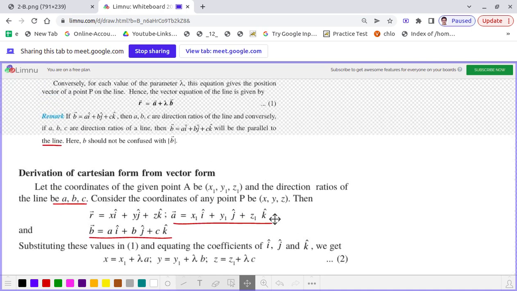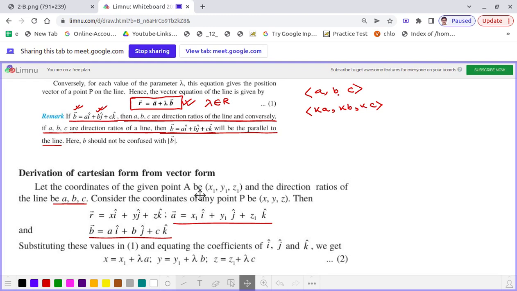Okay, I am not again saying this thing, but from that information we are writing that the vector B is equal to A i cap plus B j cap plus C k cap. Correct? And vector A, we already discussed, is x1 i cap plus y1 j cap plus z1 k cap.